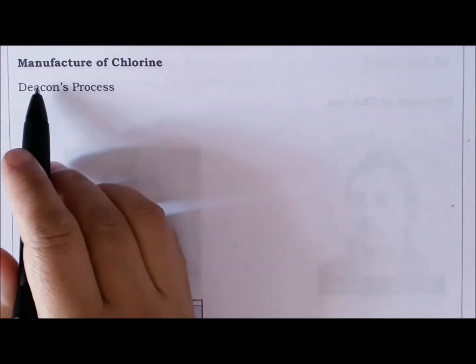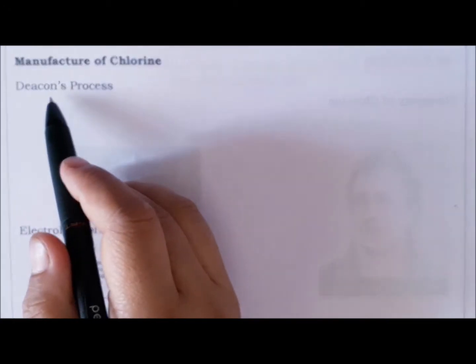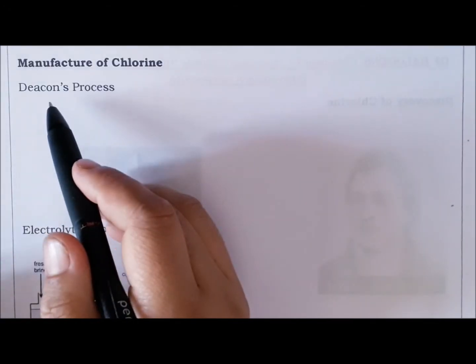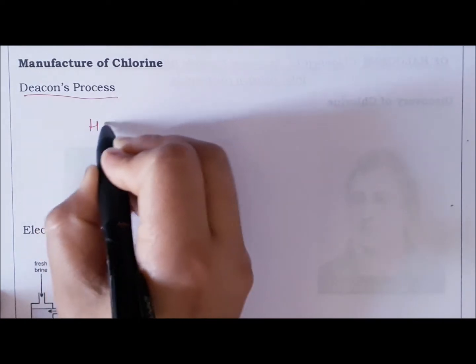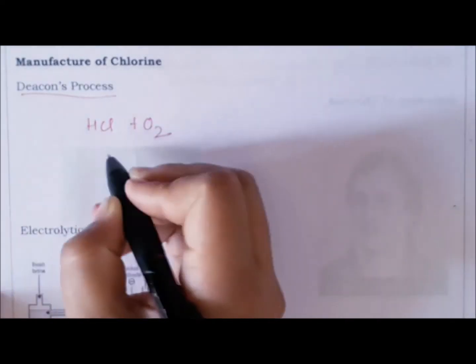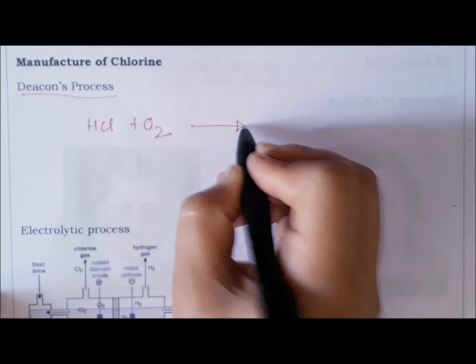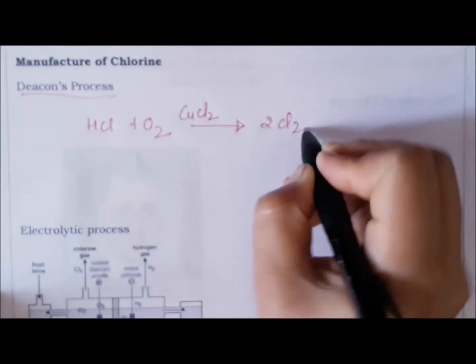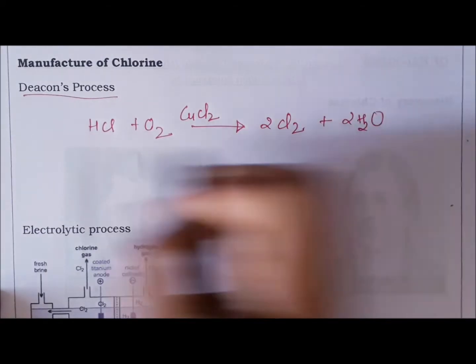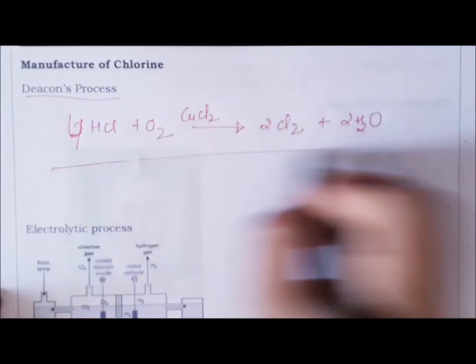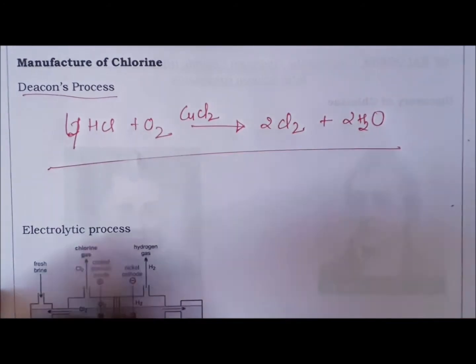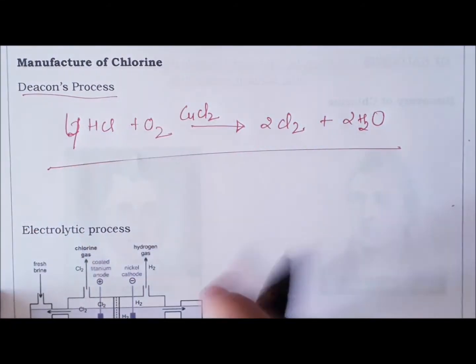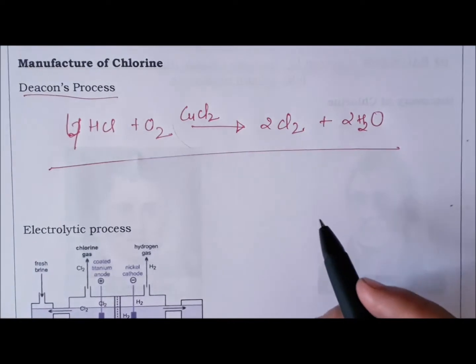Now next we'll discuss the industrial manufacture of chlorine. Chlorine can be manufactured industrially by Deacon's process. In this process, HCl is oxidized in the presence of the catalyst copper chloride, and it gives chlorine and water as the main products. So this is one way of preparing chlorine industrially, Deacon's process, and here the catalyst used is copper chloride.